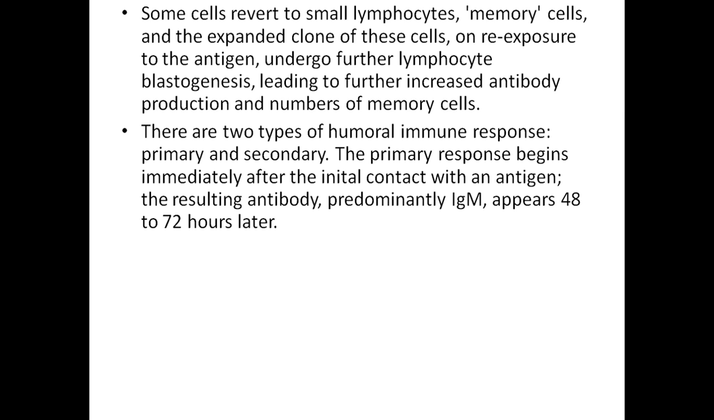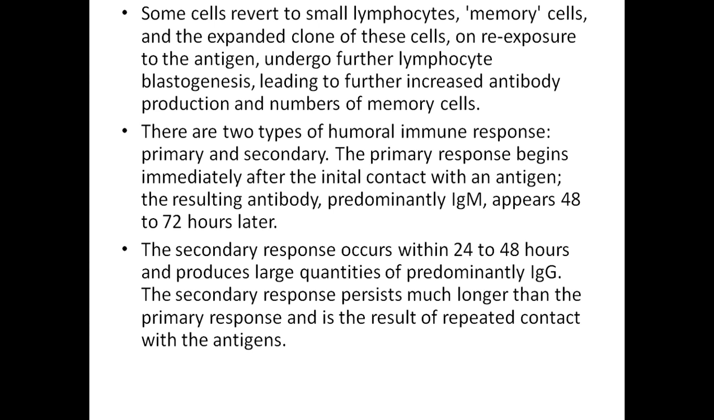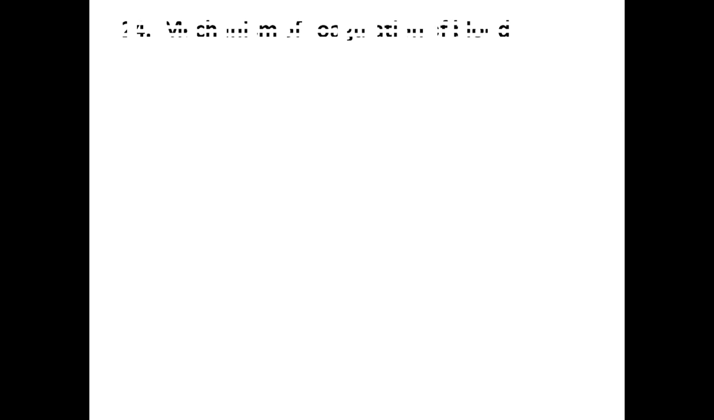There are two types of humoral immune response, primary and secondary. Primary response begins immediately after initial contact with the antigen. The resulting antibody, predominantly IgM, appears 48 to 72 hours later. Secondary response occurs in 24 to 48 hours and produces larger quantities of IgG. The secondary response persists much longer than the primary response and is a result of repeated contact with the antigen.